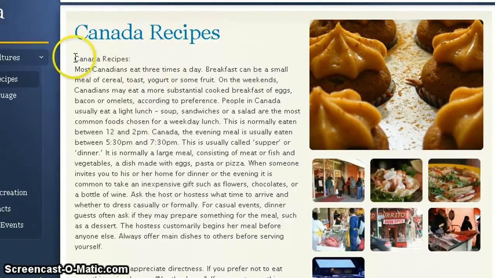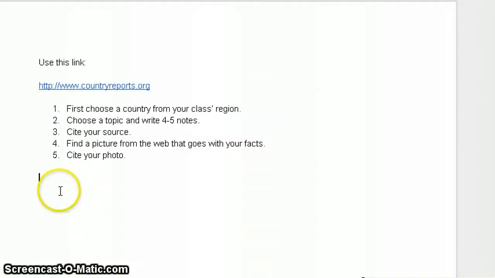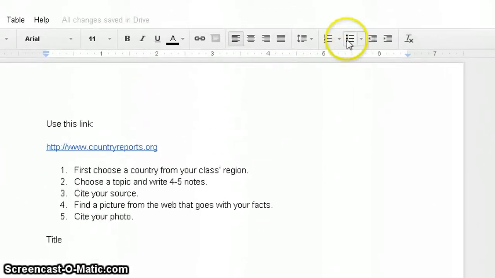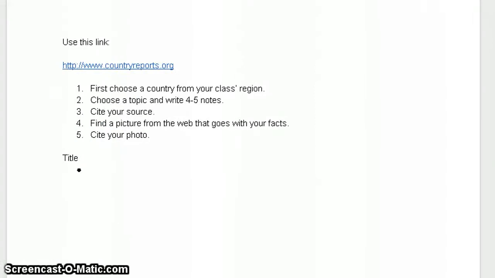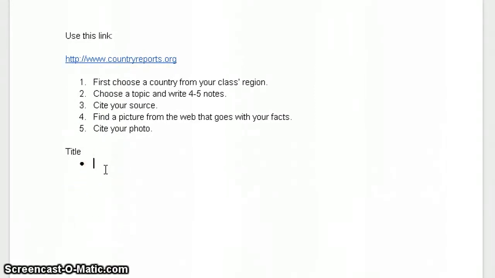But the main idea is this: I will choose something to read about Canada, and in my page here down below, I would put the title here, and just like last time, we would use the bullets to pull out at least 4 to 5 good points from the writing.